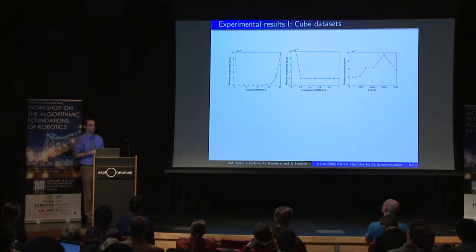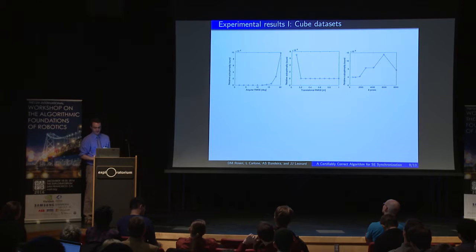It's about an order of magnitude greater than one would typically expect for laser vision-based systems that would be used in robotics or computer vision applications. And so what this is telling you is that the range of noise levels over which this technique will succeed is not particularly restrictive.